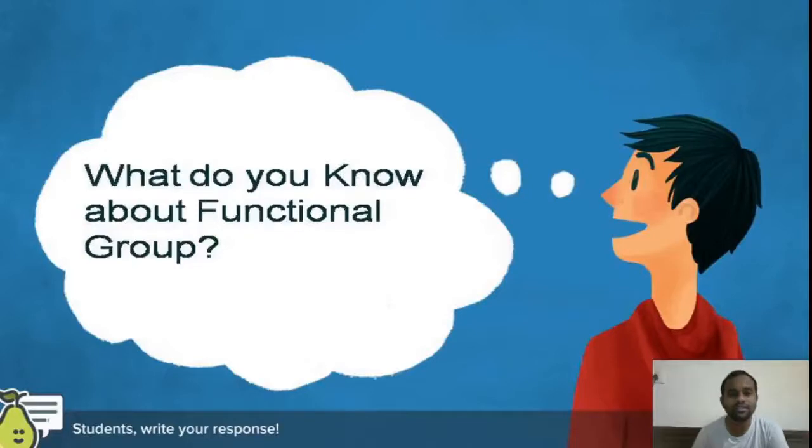Due to the presence of these groups, the compound gets characteristic properties. At last, we can define in a short way that a functional group is an atom or a group which defines the characteristic properties of the compound.